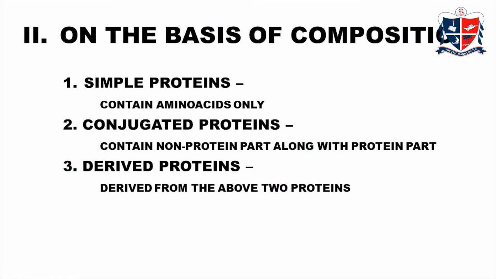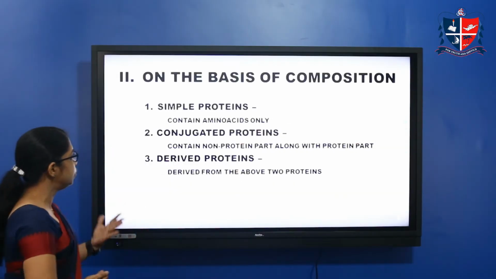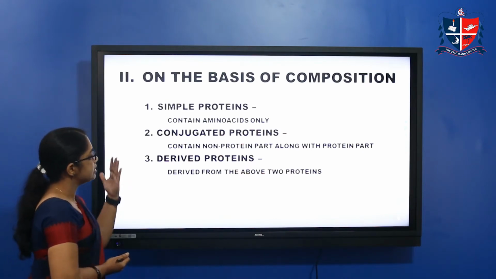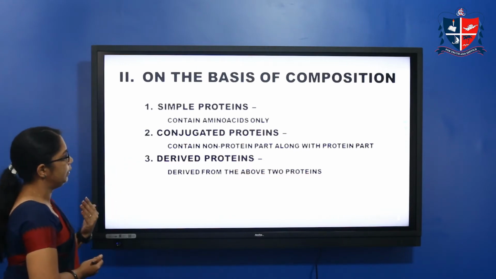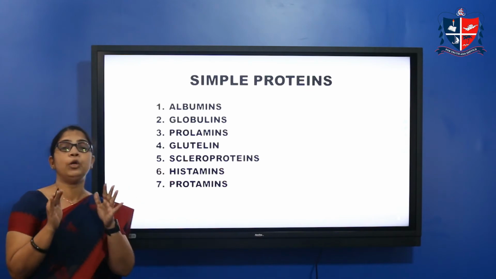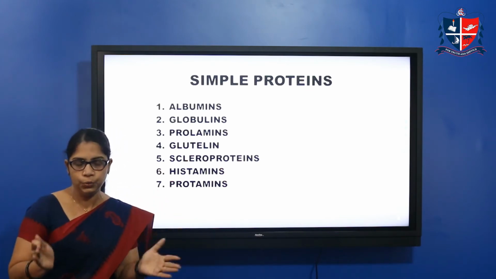The next classification is on the basis of composition. On the basis of composition, proteins are classified into simple proteins, conjugated proteins and derived proteins. Simple proteins are proteins which contain only amino acid units.